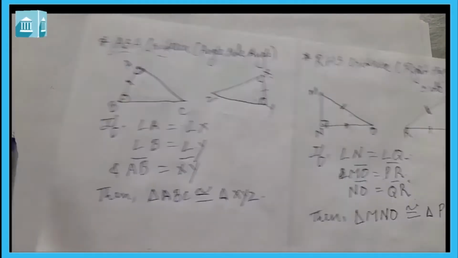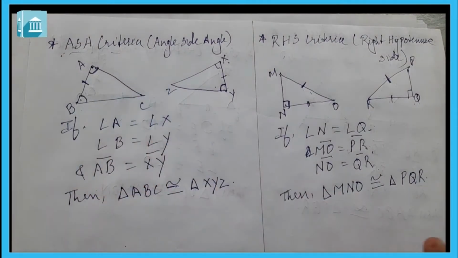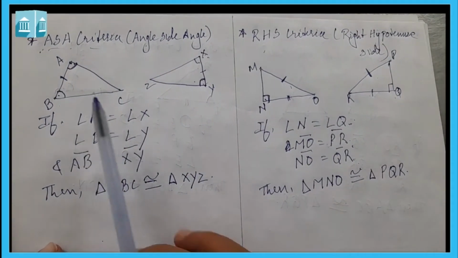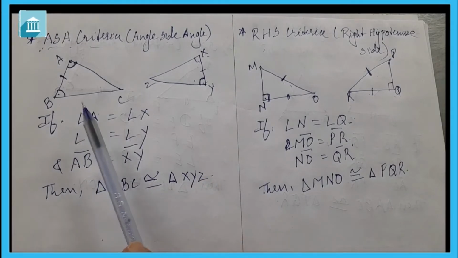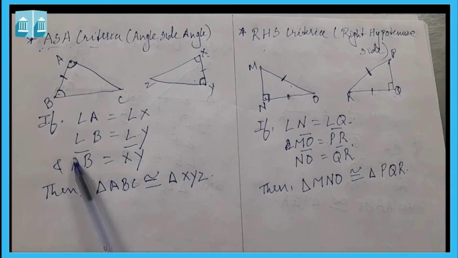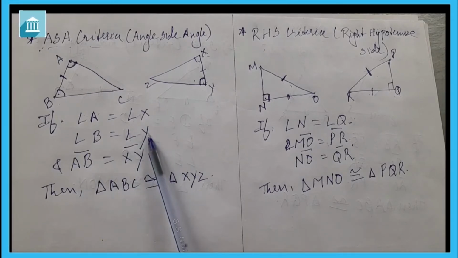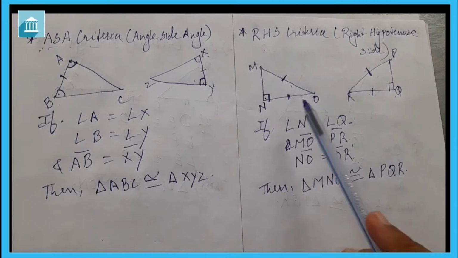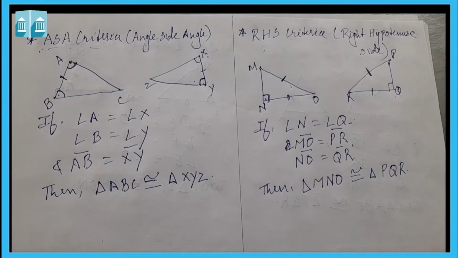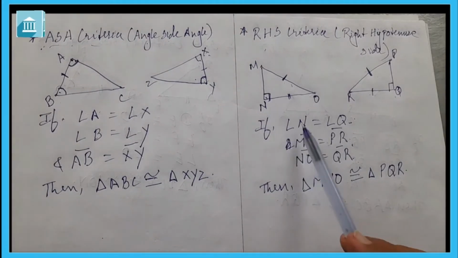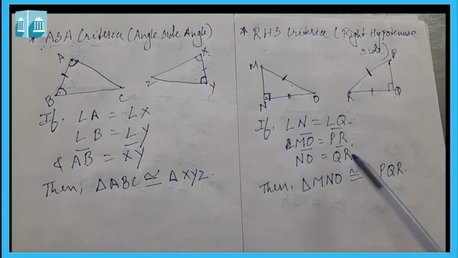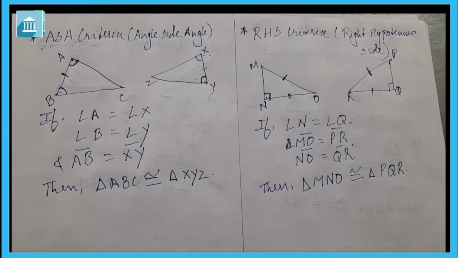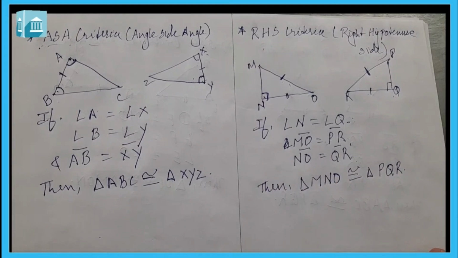Then we had studied the angle side angle criteria. In that we had studied that if two angles and included side of a triangle are equal to the corresponding two angles and included side of another triangle, then these two triangles are congruent. Then RHS criteria, that is right hypotenuse side. In that we had studied that if the hypotenuse and one side of a right angle triangle are respectively equal to the hypotenuse and one side of another triangle, then these both triangles are congruent.